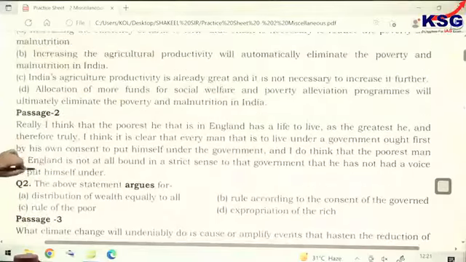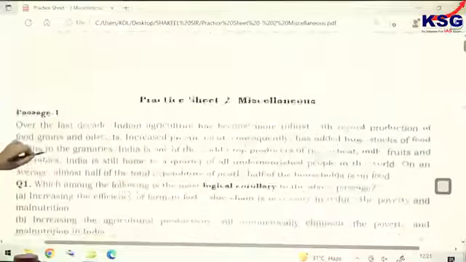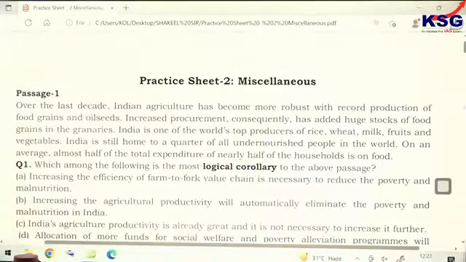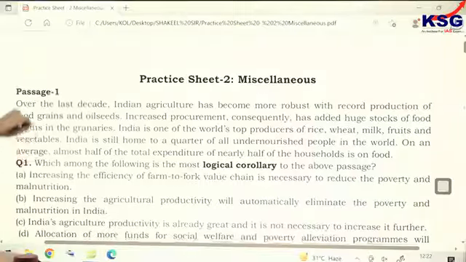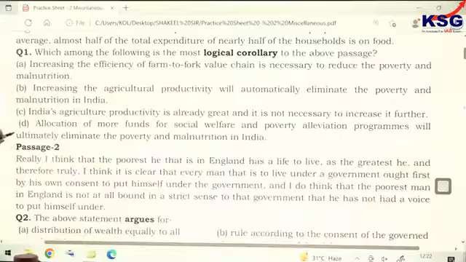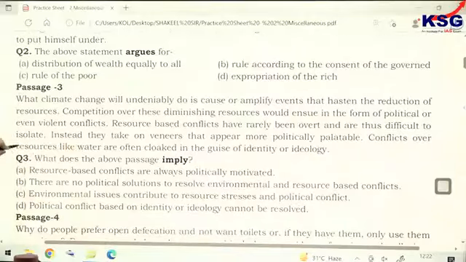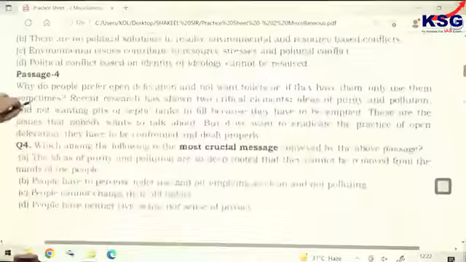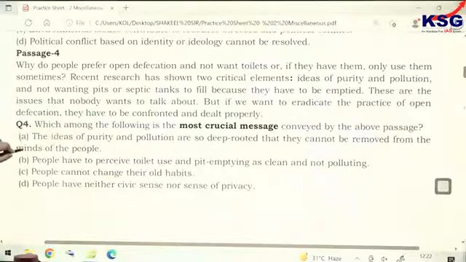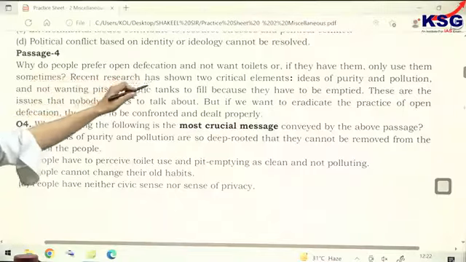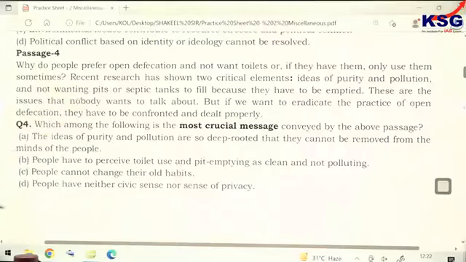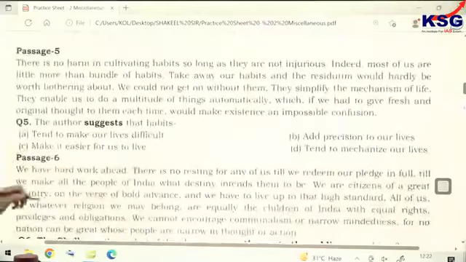Then some of the, please let me know, practice sheet 2, have we solved all the questions? I think that we have solved all the questions because the remaining questions were asking you about the conclusion, main point. तो corollary था इसमें, ये तो कर लिया था क्लास में फर्स्ट डे. Day 1, passage 2 is talking about what does the author argue for, then what does the passage imply, more or less main idea based questions. Most crucial message, passage 4, why do people prefer open defecation and not want toilets? Or ये passage हमने कर लिए हैं, I think so. I need your confirmation.